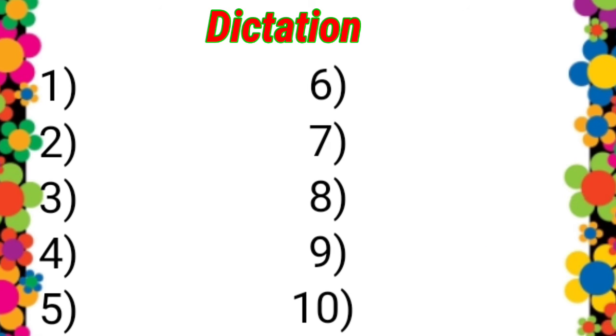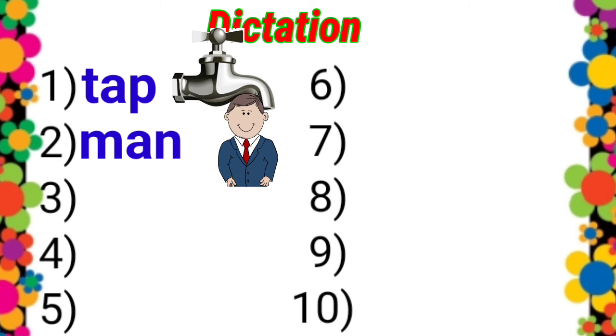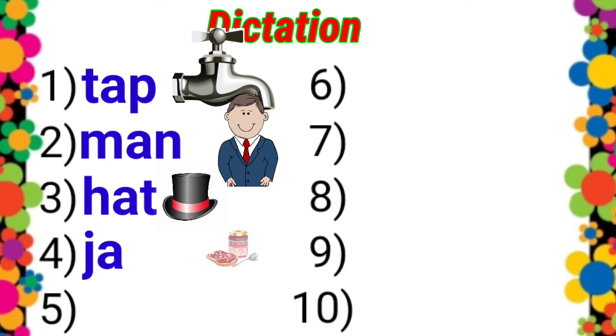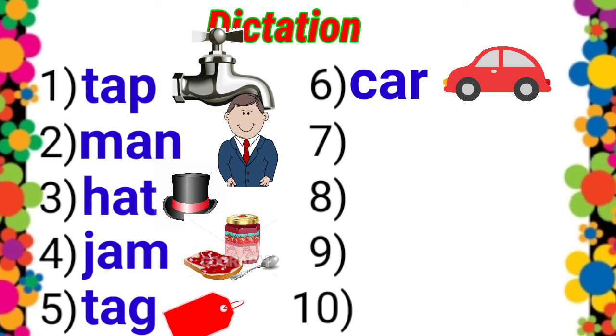The first word was tap. T-A-P, tap. The next was man. M-A-N, man. The next word, hat. H-A-T, hat. The fourth word was jam. J-A-M, jam. And the next word was tag. T-A-G, tag.